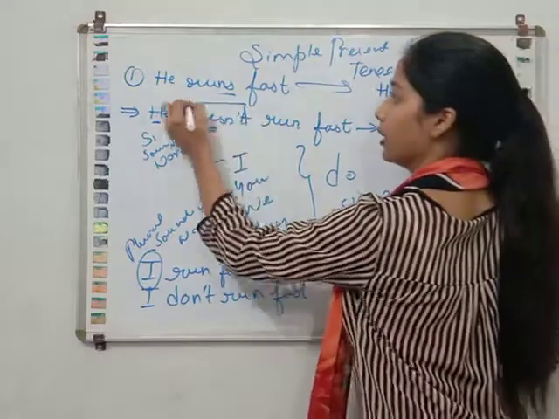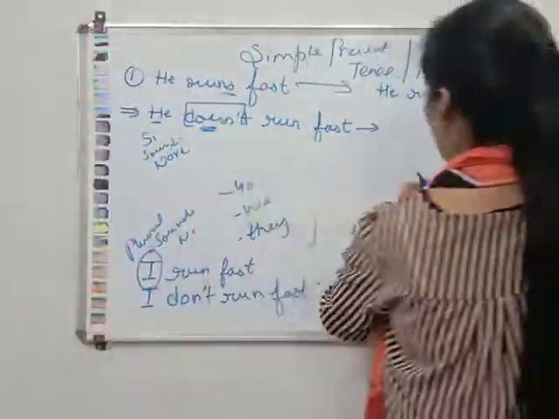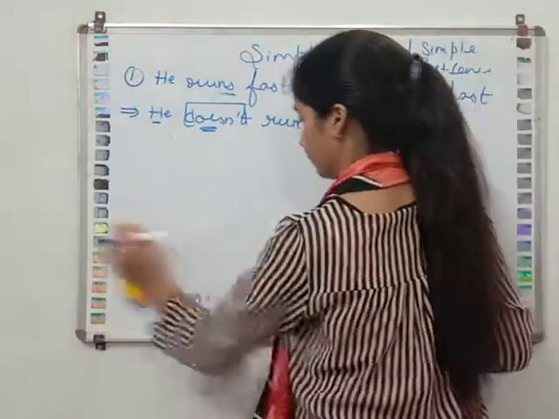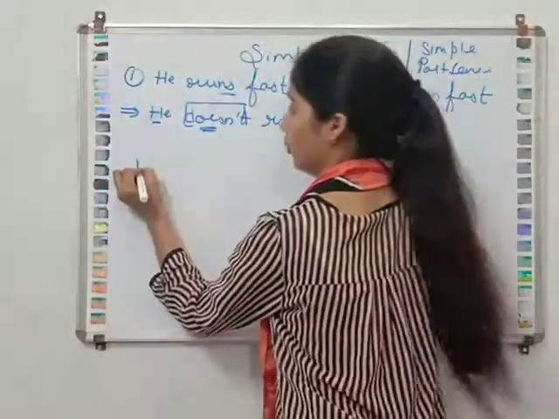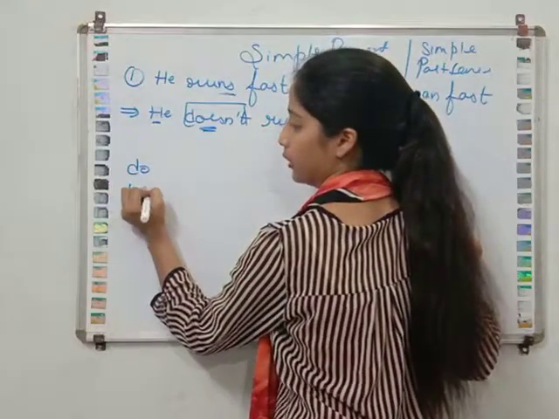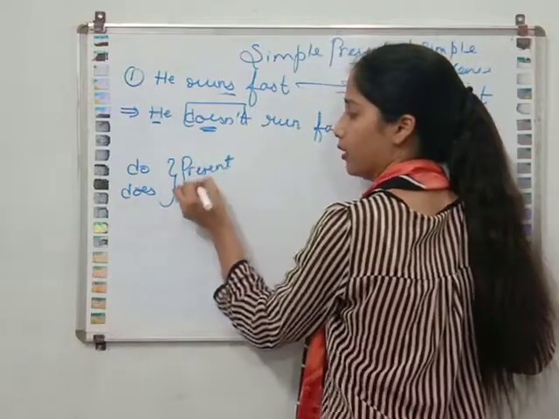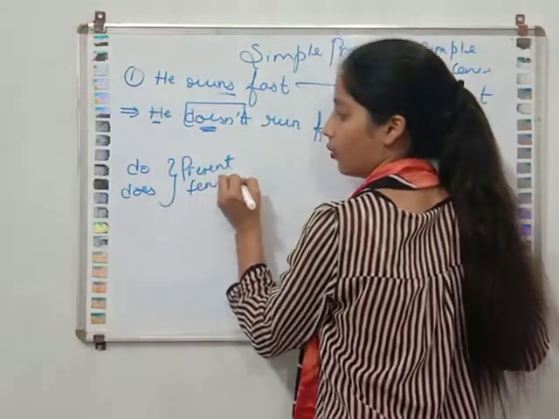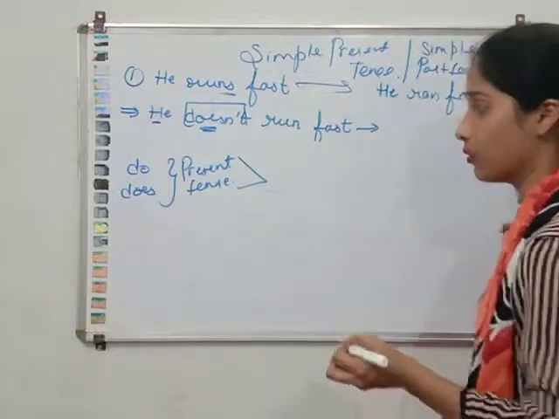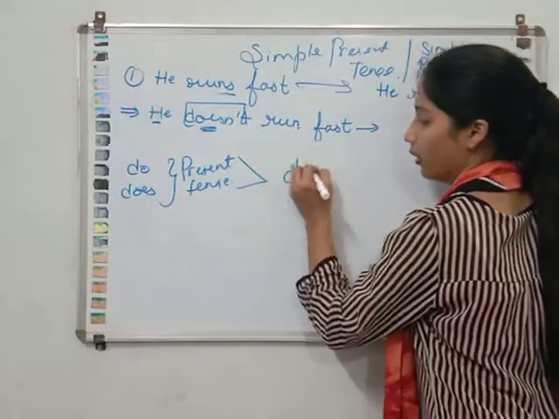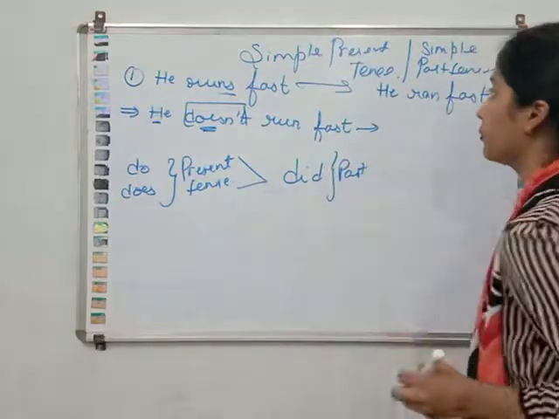Here we have written does over there. And remember one thing: do and does are used in present tense. So when we convert that into past, do and does are converted into did.